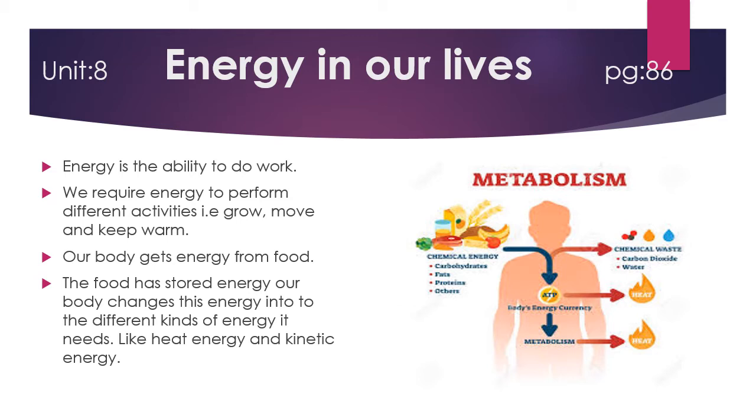Some of the energy disappears in the form of heat, depending upon our body temperature, and some of the chemical waste comes out of our body, like carbon dioxide and water. Carbon dioxide comes out from our nose or mouth when we breathe out, and water comes out through urination or through sweating. So this is the energy in our lives.